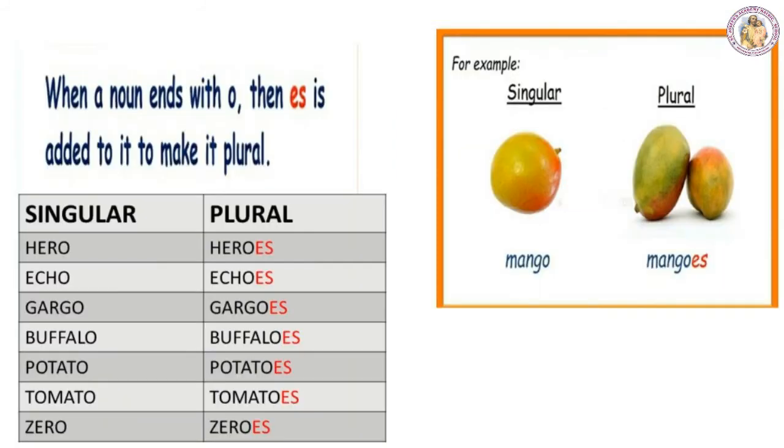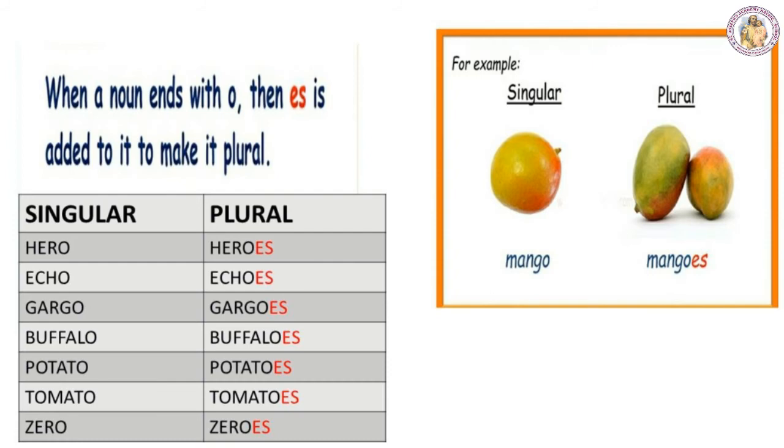Some nouns end with O. For the nouns which end with O, we have to add ES to make them plural. For example, hero. Hero is a singular form. To make it plural, we have to add ES because this word ends with O. Hero plus ES becomes the plural form of hero, that is heroes.